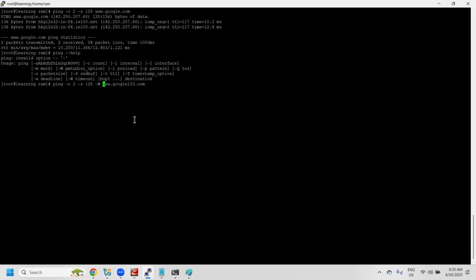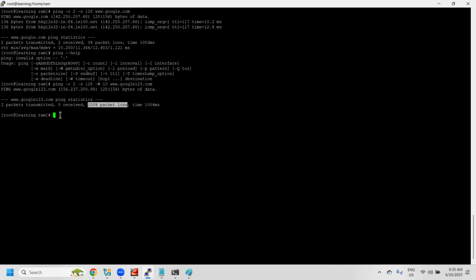So if you want to wait for only 10 seconds and then come out to the screen, we can specify hyphen W. Hyphen W means deadline, so we are able to specify how much time before timeout. After 10 seconds, there is 100% packet loss, which means that the server is not reachable.